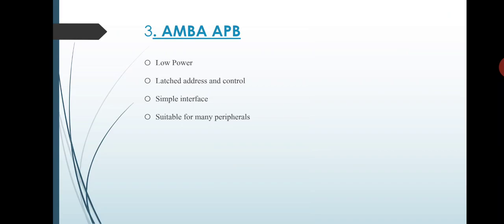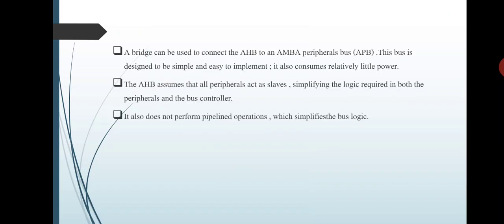The third one is AMBA APB, the AMBA Advanced Peripheral Bus. It's low power, with latched address and control, a simple interface, and is suitable for many peripherals. A bridge can be used to connect the AHB to an AMBA peripheral bus. This bus is designed to be simple and easy to implement. It also consumes relatively little power.